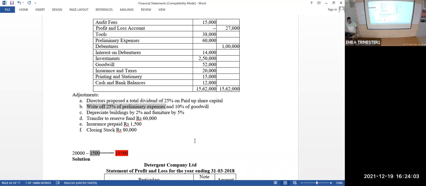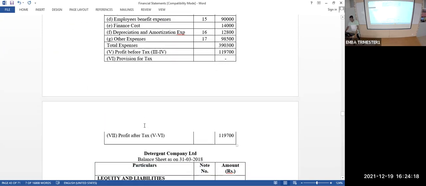Other current asset, you remember? There is one item, other current asset. There you take 75% of the preliminary expenses. 25% you take in the P&L account under the name of other expenses. Okay, look at this. Other expense.